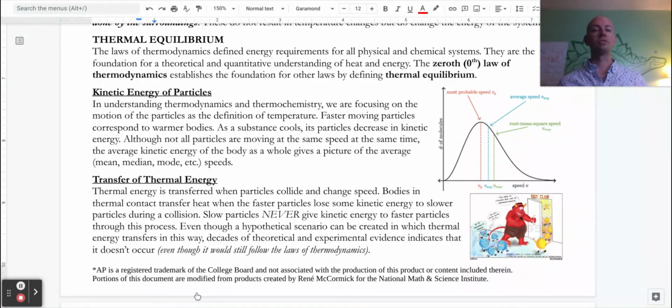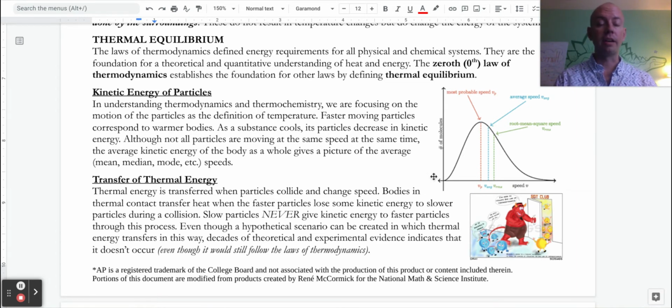As endo and exothermic processes occur, whether they're physical or chemical changes, one of the key ideas that we're talking about with the transfer of energy is a concept of thermal equilibrium. Thermal equilibrium is a fancy way of just saying they're at the same temperature or that the average kinetic energy of the particles is the same.